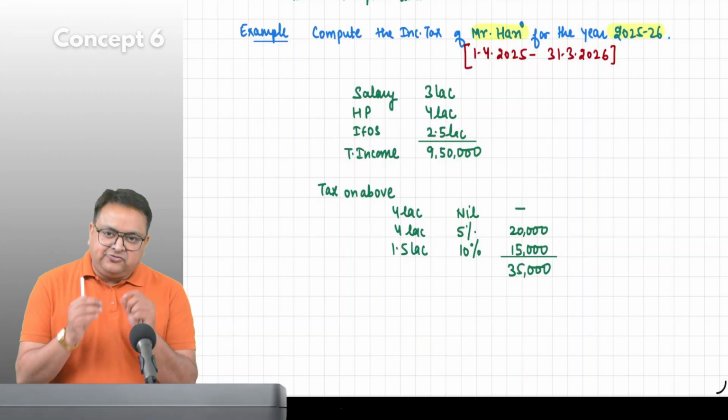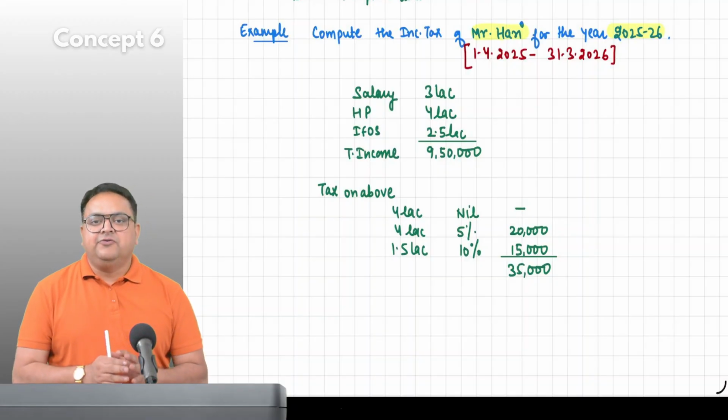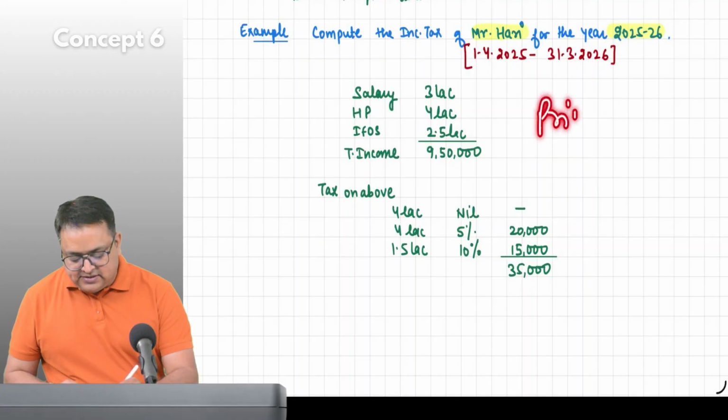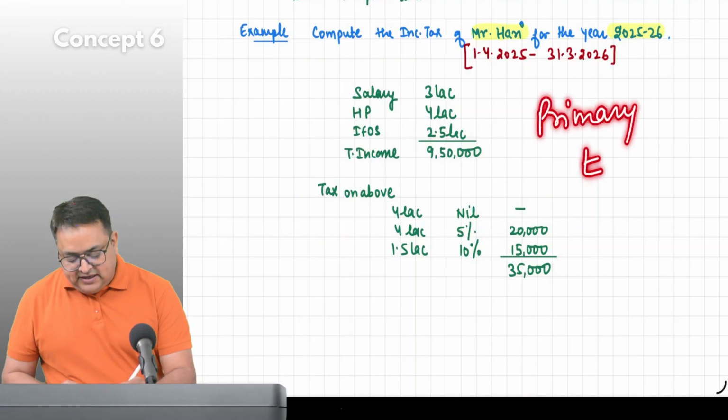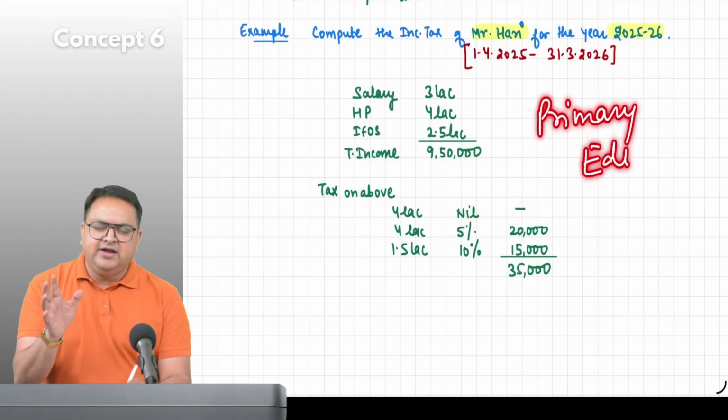That extra amount, specifically, we will use for our primary education. You don't have to learn it or write it anywhere. I'm giving you a history.